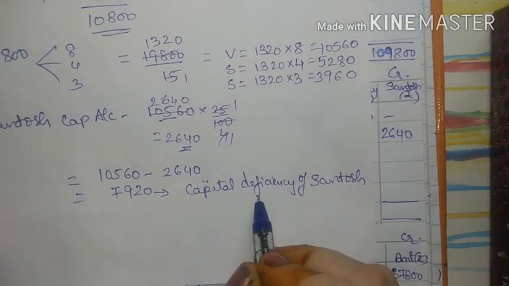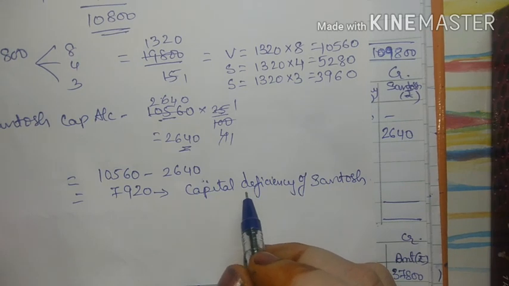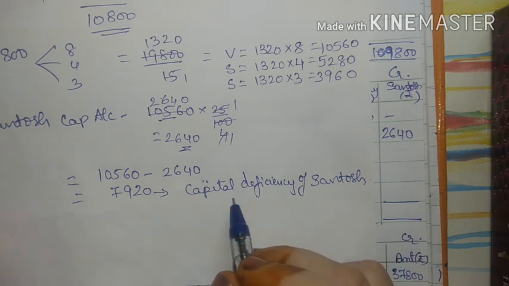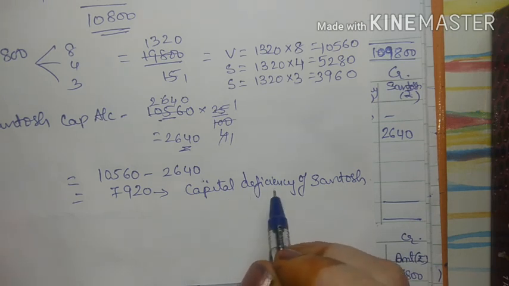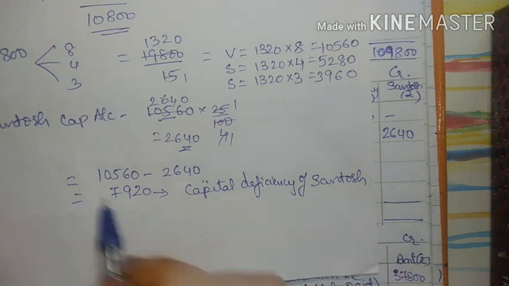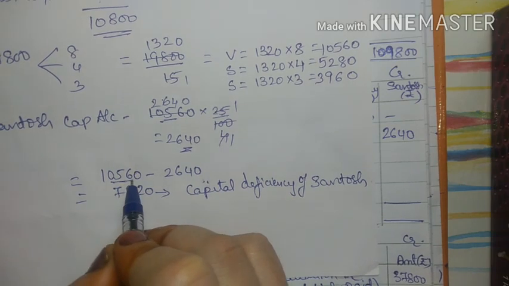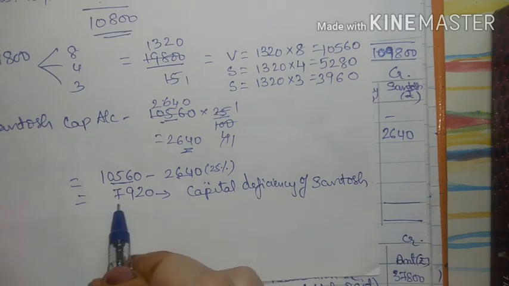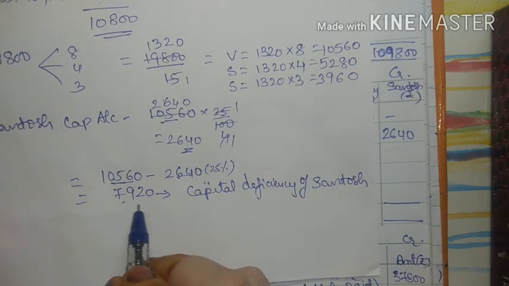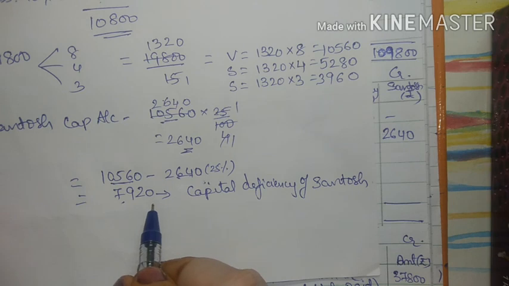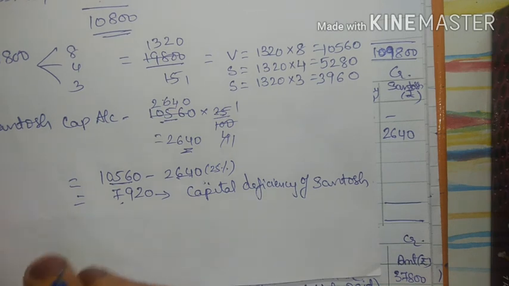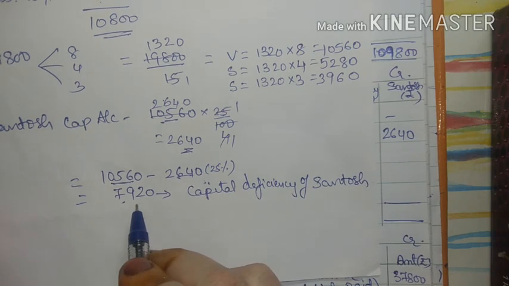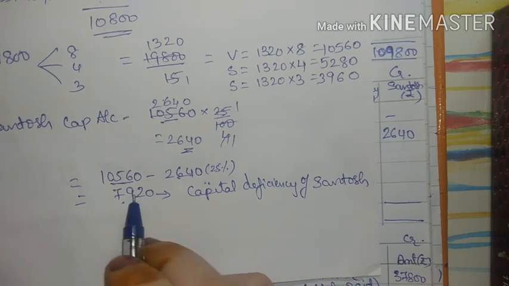So what is capital deficiency? Capital deficiency is the amount which is not paid by the insolvent partner, or the amount which he is not able to pay because of his insolvency. मतलब उसके कैपिटल अकाउंट में बैलेंस इतना था, बट ये फिर भी उसने 25% पे कर दिया है, तो अब बचा क्या? ये 75%, दैट इज 7920. So this is capital deficiency. So whenever any partner is insolvent in dissolution, his capital deficiency will be borne by the other two partners.